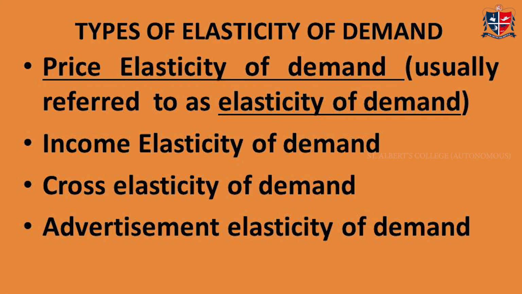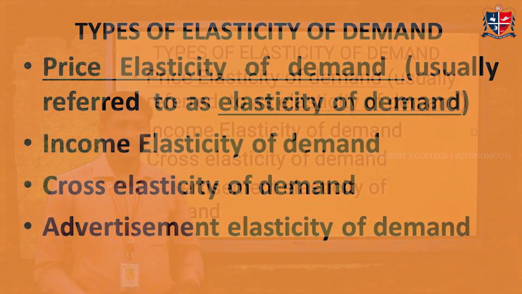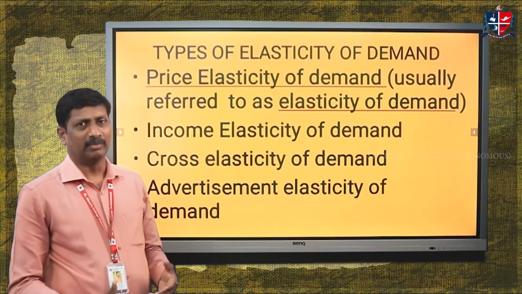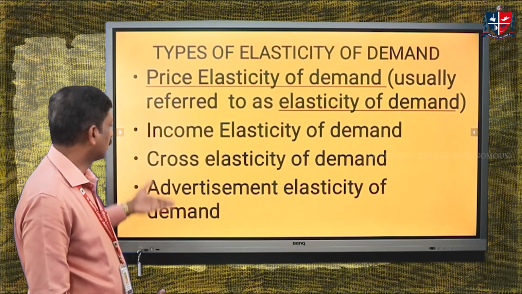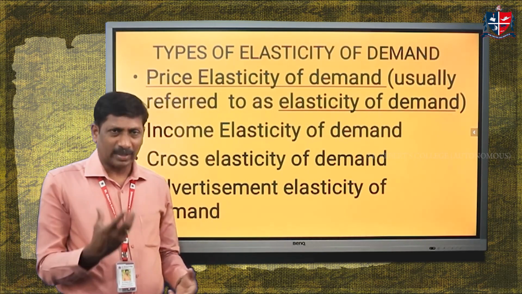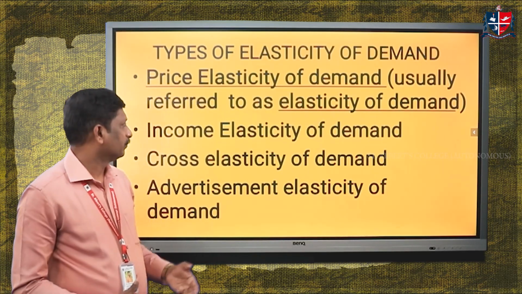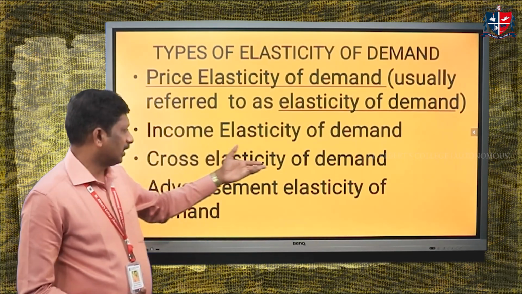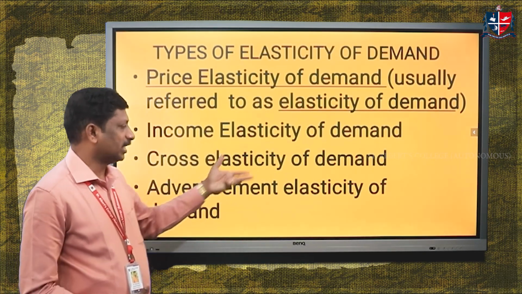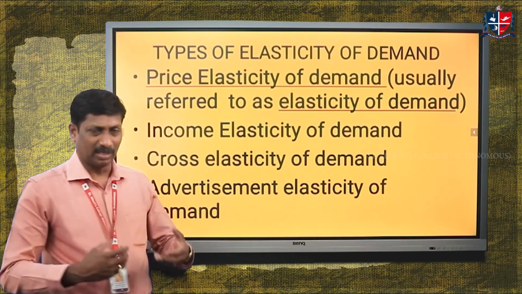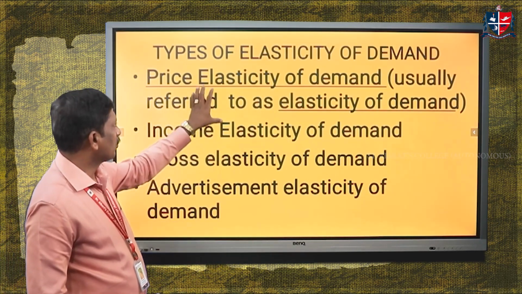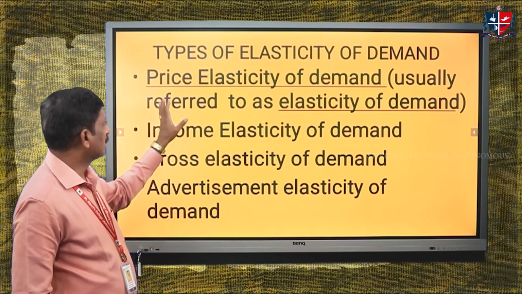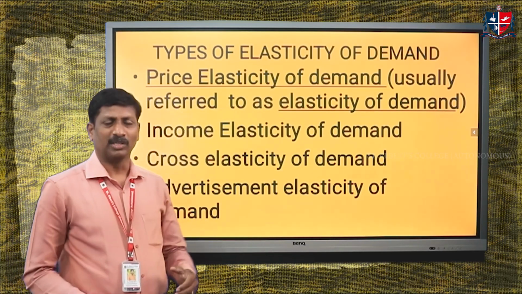So we classify the types of elastic demand under four subheadings: price elastic demand, income elastic demand, cross elasticity of demand, and advertisement elastic demand. In our session today, we are mainly concentrating on the first topic, that is price elastic demand.